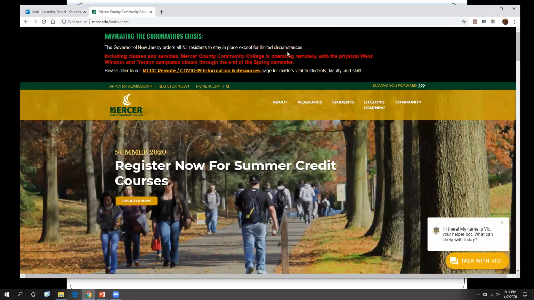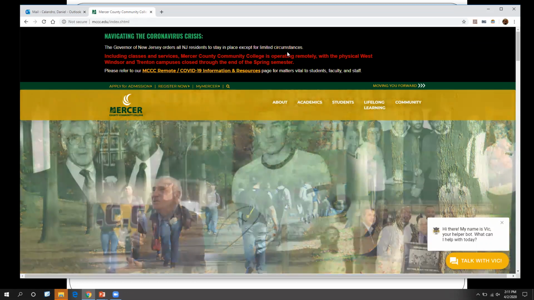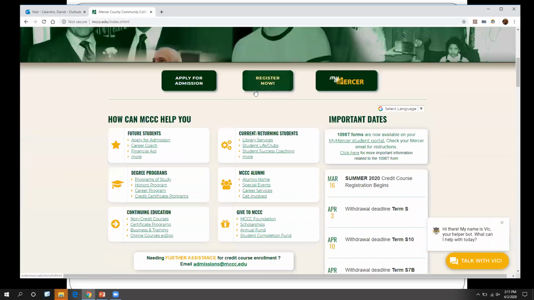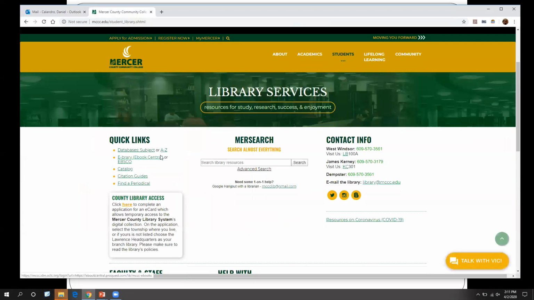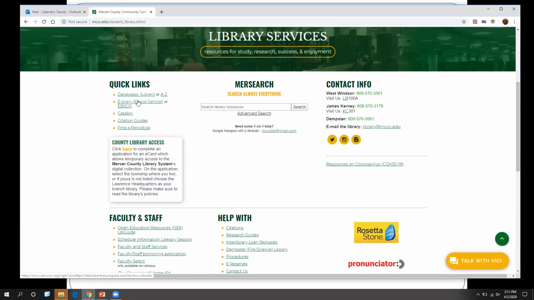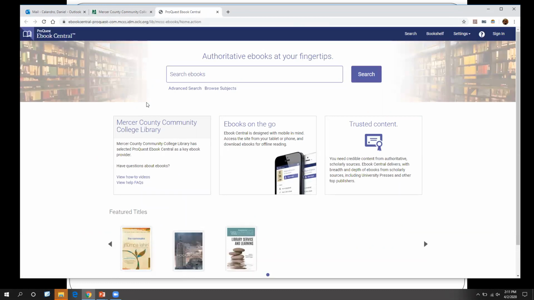Just like the databases, you start off by heading to the main Mercer website, scrolling down, and going to the library services page. From there, on the left-hand side, we took a look under the databases by subject last time. This time we're going to use ebrary. So click on the ebrary link and it'll open up for you. And again, just like last time, here I'm going to type in Holocaust and human experimentation, and I can go ahead and do that search.